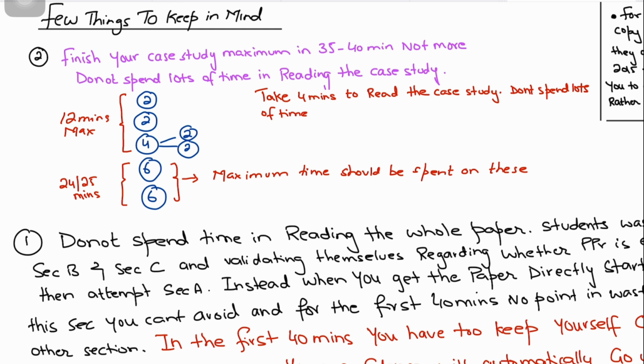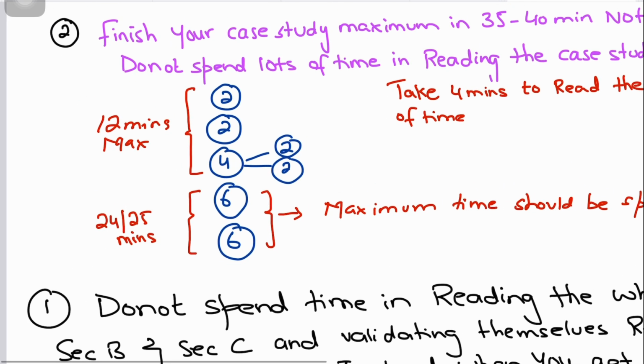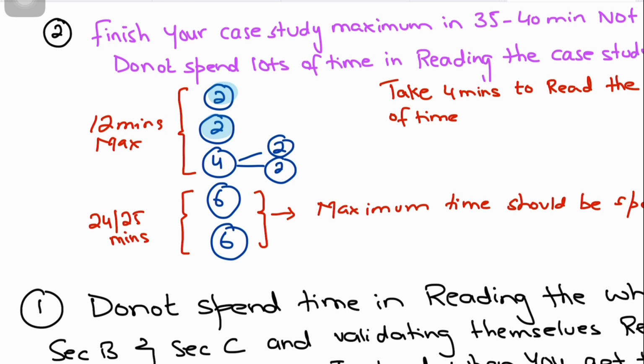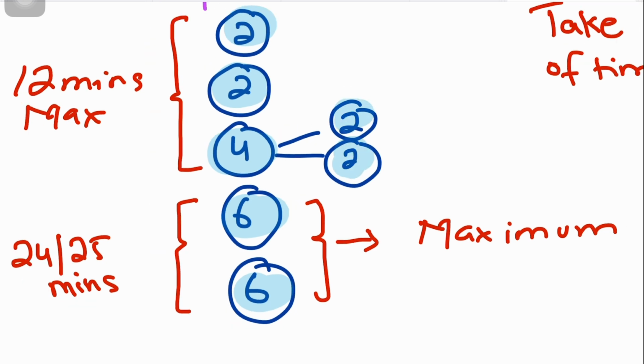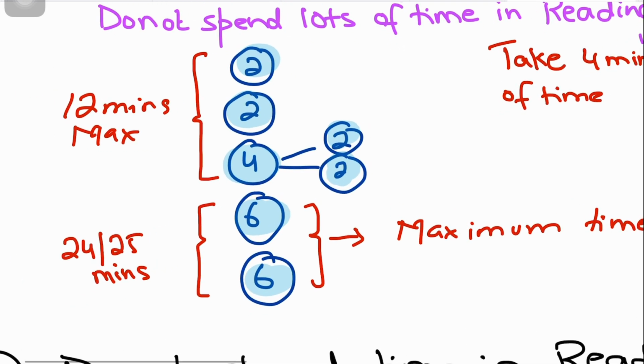Don't spend lots of time. Also remember that your case study comes like this: 2 mark question, 2 mark question, 4 mark question, 6 and 6. So the last two questions are 6 marks, and then it's 2 and 4. In some instances, you've also seen that instead of giving a 4 mark question, they give 2 mark questions. So we aren't really sure whether the 4-mark question would be a 4-mark one or it could be divided into 2 and 2. After 2023, in one of the papers they did divide the 4-mark into 2-mark questions, but that is irrelevant.